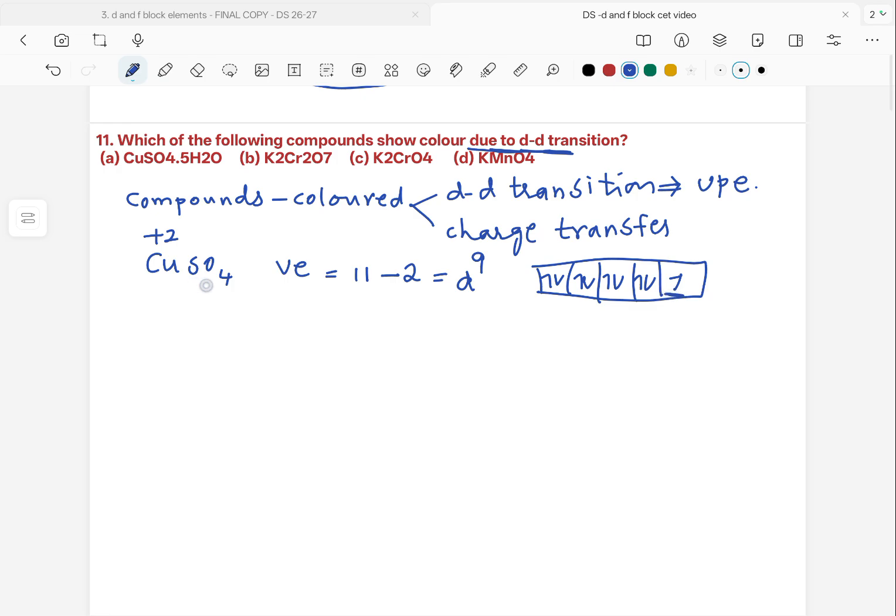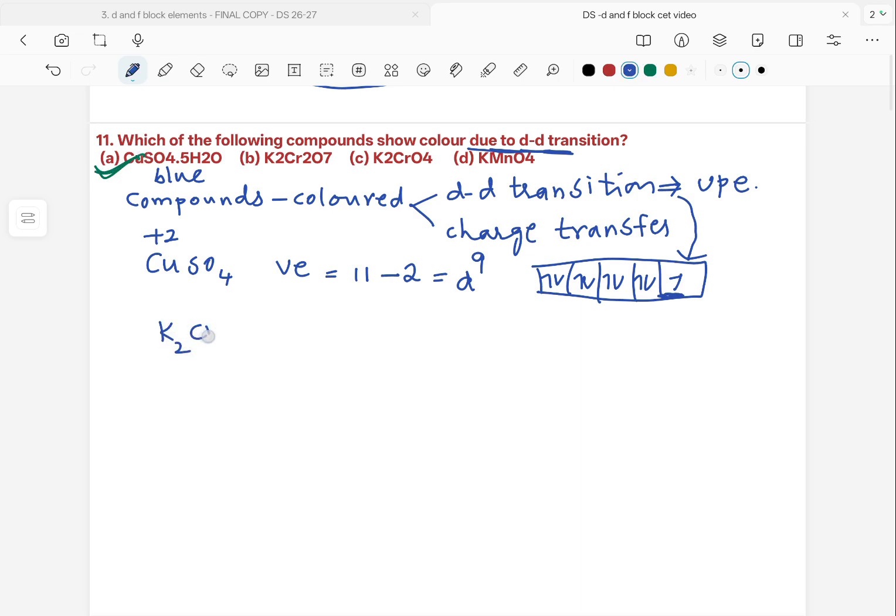So copper sulfate is colored due to d-d transition, meaning it will be blue in color. Hydrated copper sulfate is blue in color due to the unpaired electron in its d orbital and shows d-d transition. Therefore, our answer should be option A. Let us check out the rest of the options.